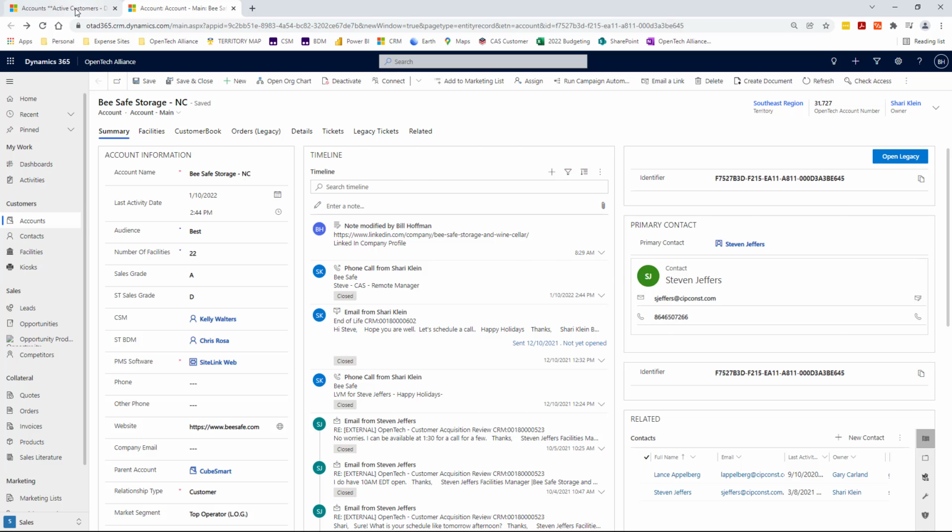So you can see how just taking a few minutes to fill in all the details that you can possibly find on these accounts is critical from a BDM, SAM, and CSM perspective. From a sales admin perspective, Anna and Lisa, what we're going to have you do is actually go through each and every one of these and find as much information as you can about all of them and make sure the information is accurate and updated.